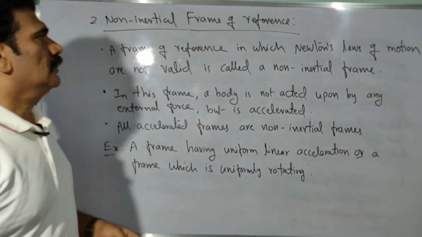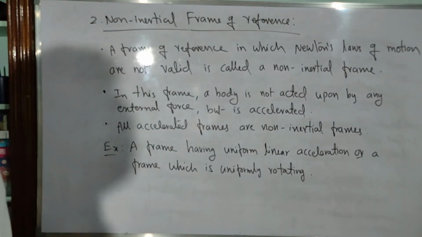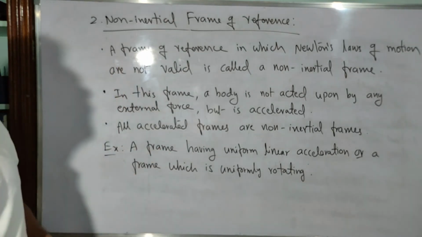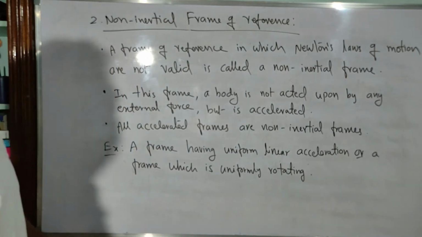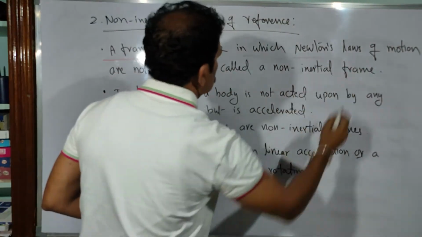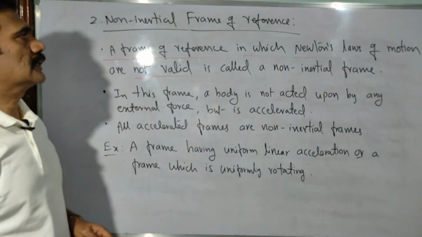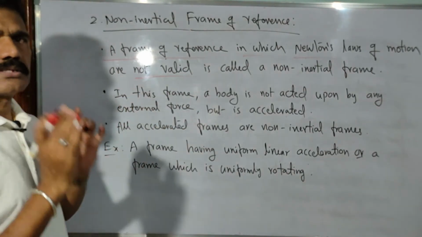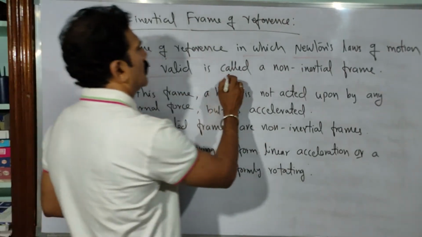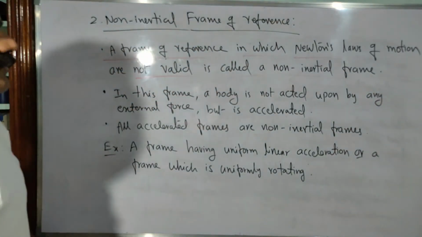Now look at the second one, the non-inertial frame of reference. What are the points to be considered? How is this frame of reference different from the inertial frame of reference? That is the question, right? We are considering a frame of reference in which Newton's laws of motion are not valid, whereas in an inertial frame of reference, Newton's laws of motion are valid. Now it is not valid. Then such a frame of reference is considered a non-inertial frame of reference.